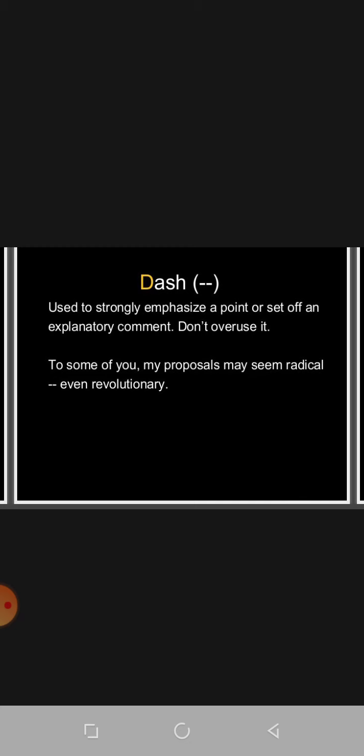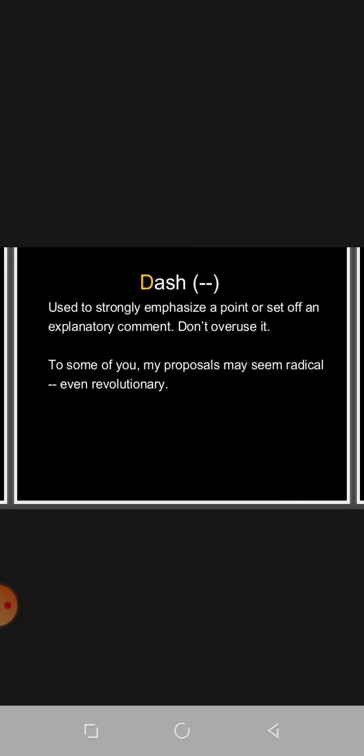It means when we want to put stress on a certain point or set off an explanatory comment, in that case we use a dash. You can see the example of it. To some of you, my proposals may seem radical, even revolutionary.